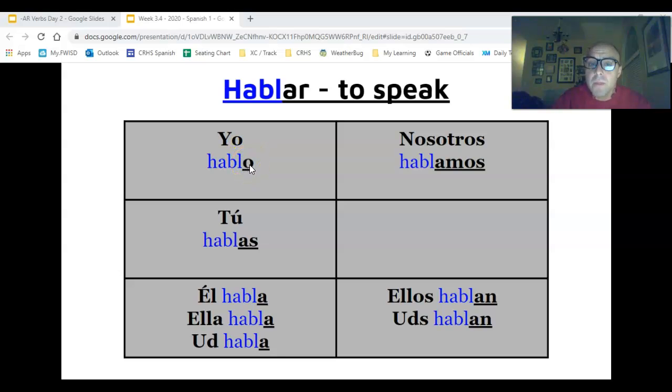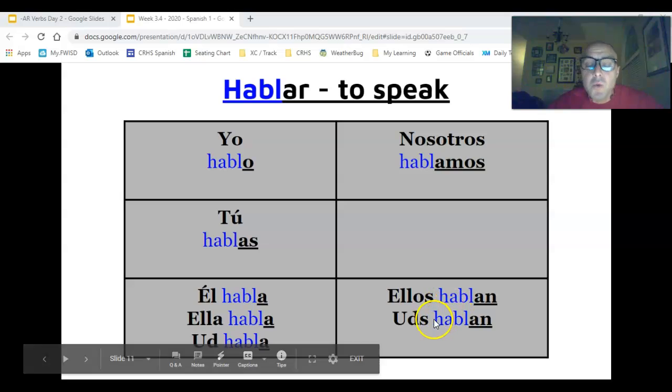Then we add those endings to the end of our root, and we get this. Yo hablo, I speak. Tú hablas, you speak. Él habla, he speaks. Ella habla, she speaks. Usted habla, you formal speak. Hablamos, we speak. Ellos hablan, ustedes hablan, they speak. All right, so o, as, a, amos, an. You're only going to hear me say that about 1,000 more times before we get out of this silly thing.